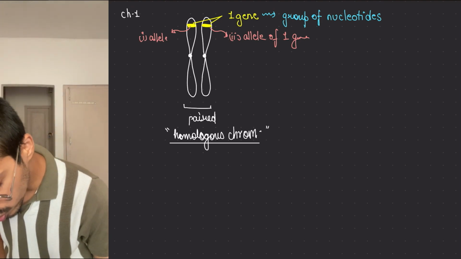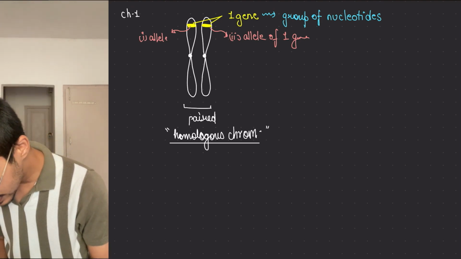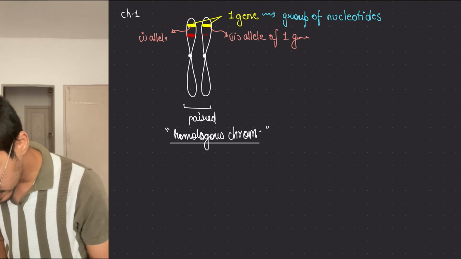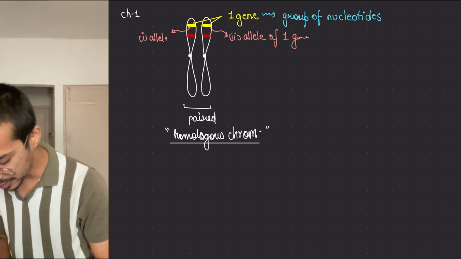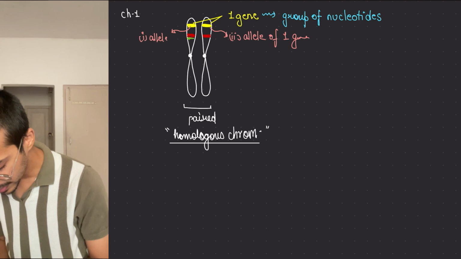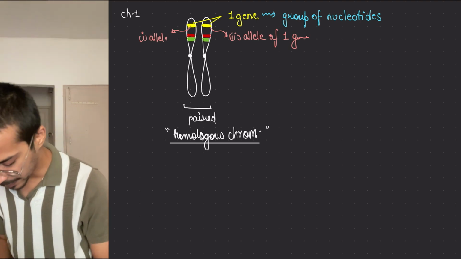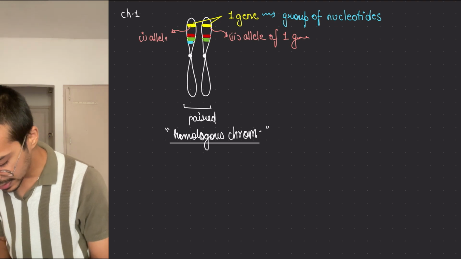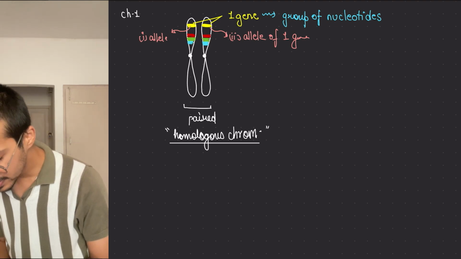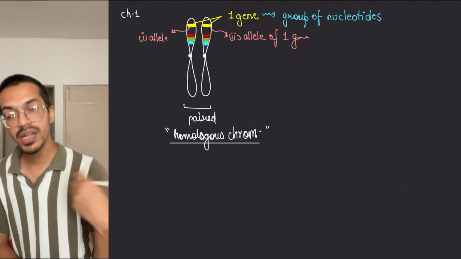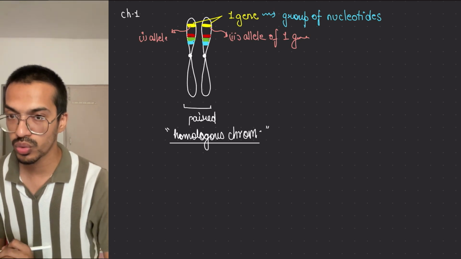On one chromosome, there are multiple genes present. Like this red color one is different, then comes this green color one, which is different and taking care of a different thing. This blue color one is different and taking care of a different character. So multiple genes are present on the chromosomes.